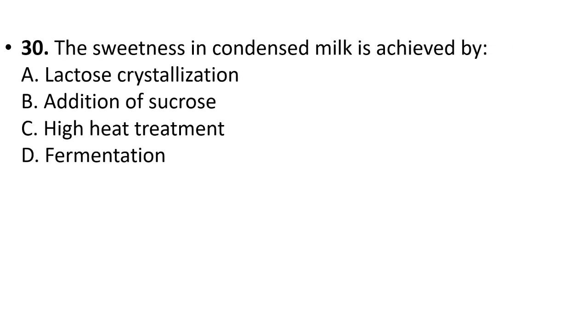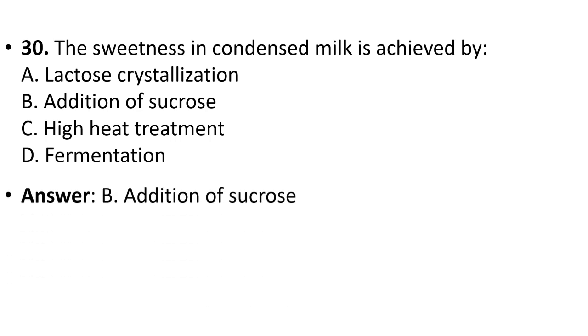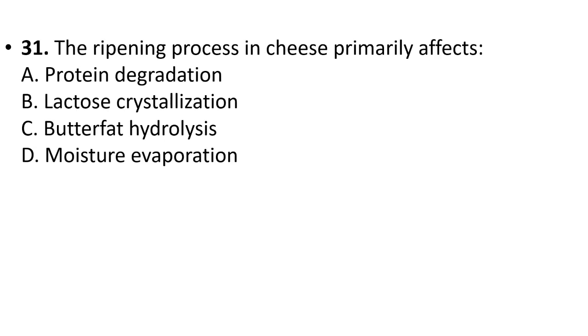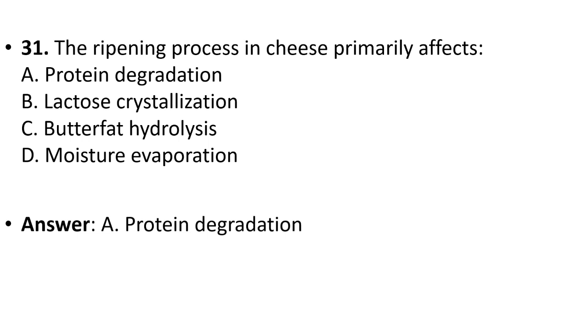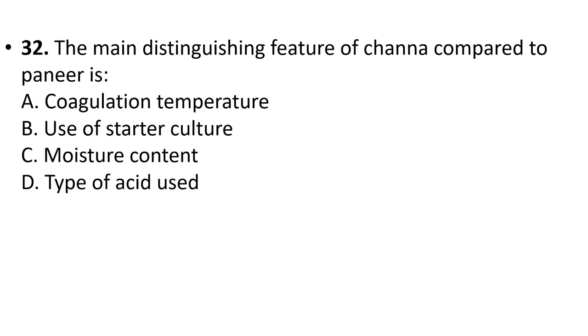30. The sweetness in condensed milk is achieved by lactose crystallization, addition of sucrose, high heat treatment, fermentation. Your answer is option B, addition of sucrose. 31. The ripening process in cheese primarily affects protein degradation, lactose crystallization, butterfat hydrolysis, moisture evaporation. Your answer is option A, protein degradation.